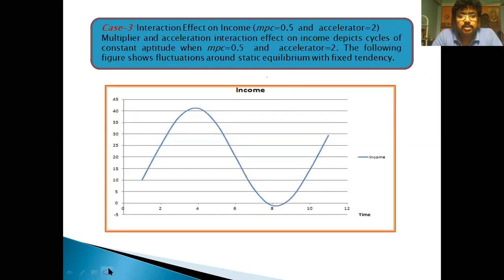Now case 3, the simulation model on the basis of the marginal propensity to consume and the accelerator. Here the marginal propensity to consume is 0.5 and the accelerator is 2. The multiplier and accelerator interaction effect on income depicts cycles of constant amplitude. When the accelerator is 2 and the marginal propensity is half, there are constant cycles with constant amplitude. If you have a closer look at this picture, you can easily understand.